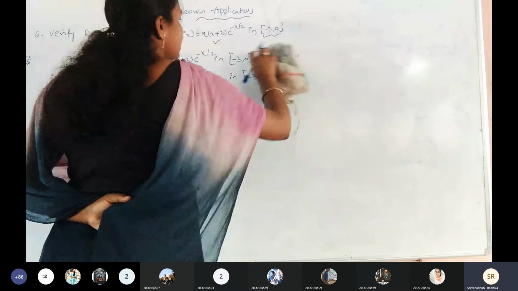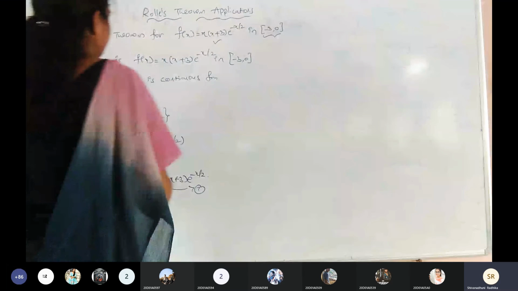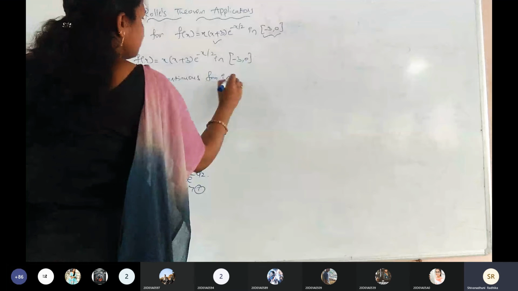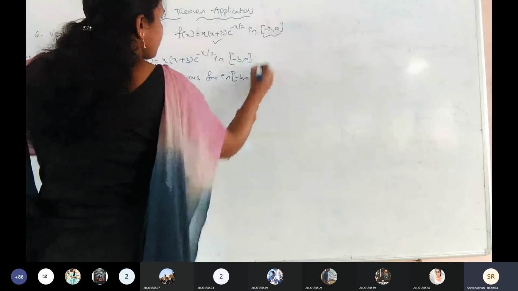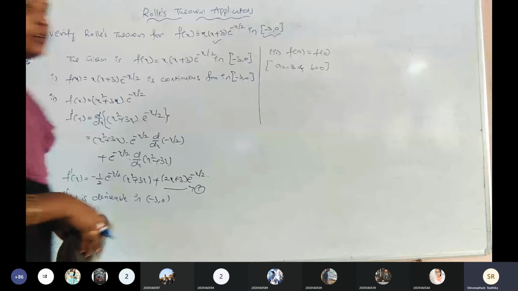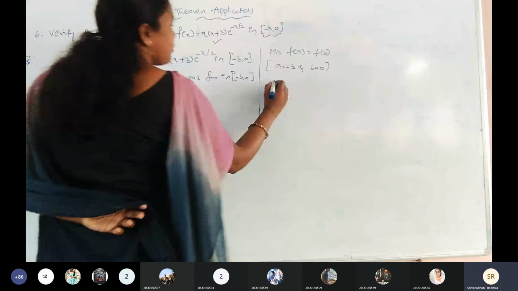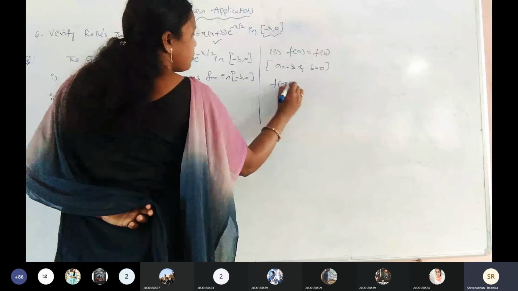What is the third condition here? Third condition: f of a equals to f of b. And here what is a value? Minus 3. And what is b value here? 0. Substitute a equals to minus 3 and substitute b equals to 0 in the given third condition. So what we did here? F of minus 3 equals to f of 0.